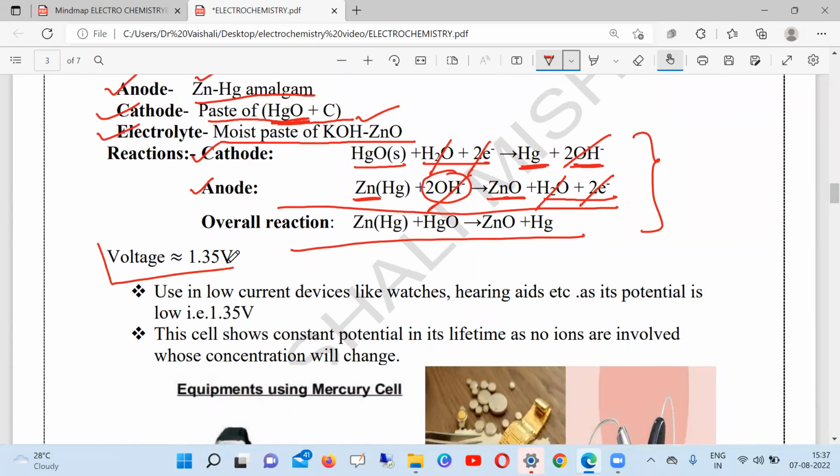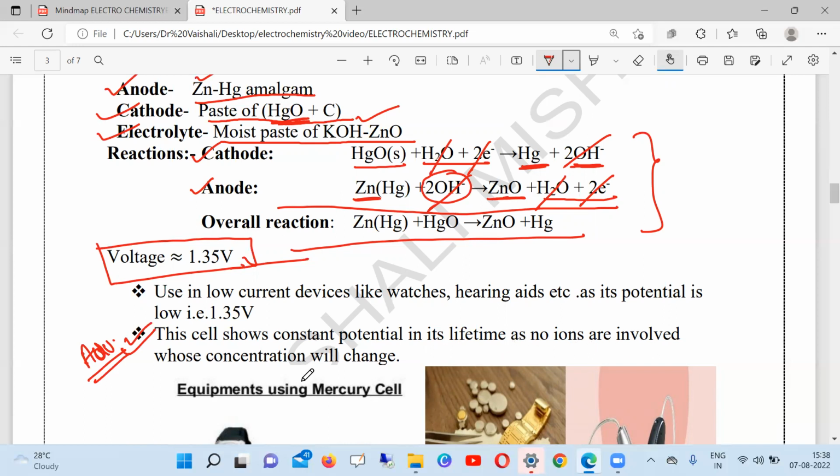Its cell potential is what? What is the cell potential? 1.35 volt. So where is the use of this button cell? Its cell potential is low. So this is used in low current devices like watches, hearing aids, as the potential value is low. This cell shows constant potential. This is one very important advantage of this battery. So what is the advantage? The major advantage of this battery is the cell potential remains constant throughout the life.